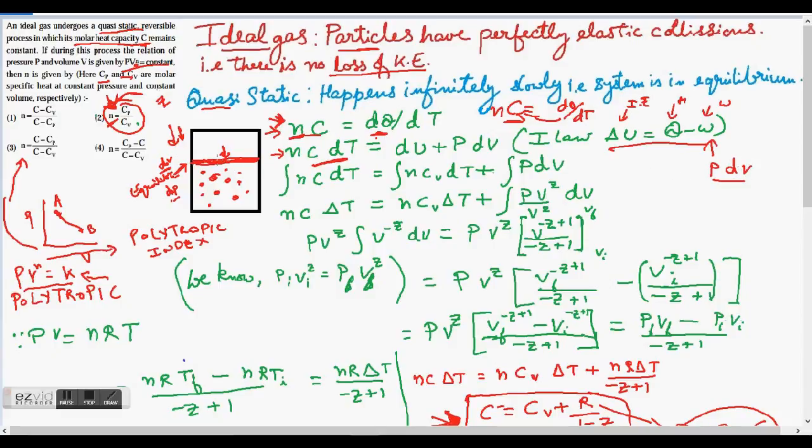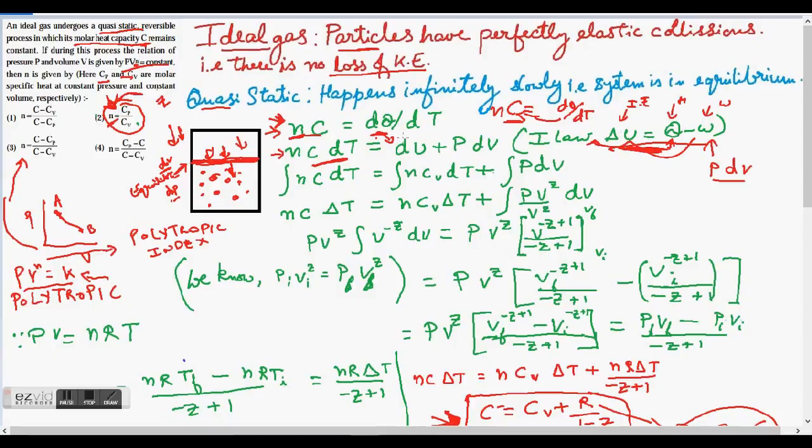So the pressure on this piston right here, and then pressure is force divided by area, and then multiplied by the volume. So that change in volume will give me the work done. So instead of writing dq, I can write du plus pdv, which I get from this expression. If I keep q here and send w to the left hand side, I will get q is equal to delta u plus w.